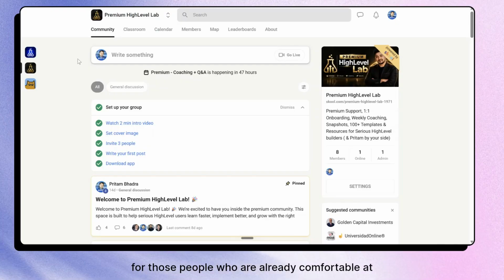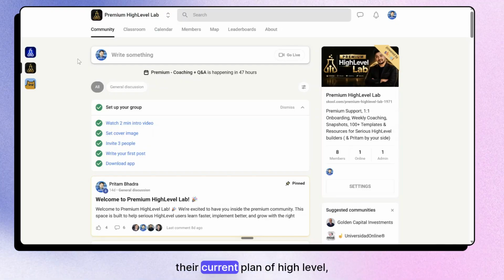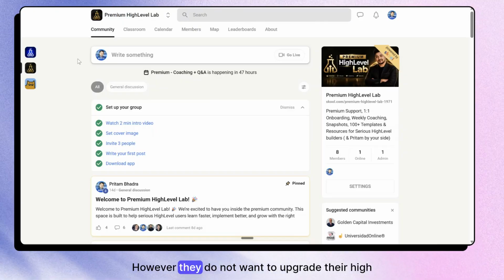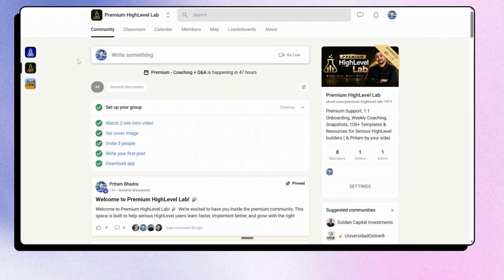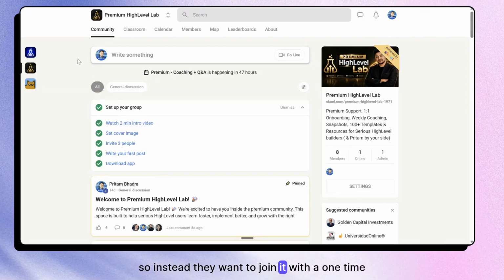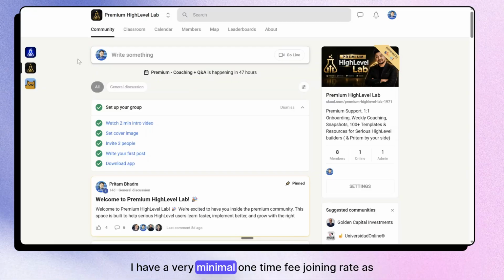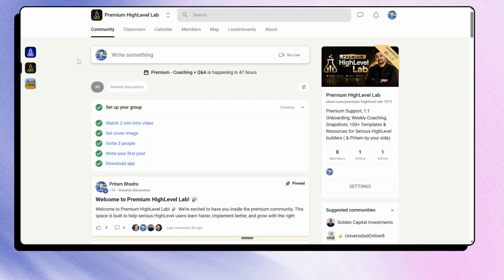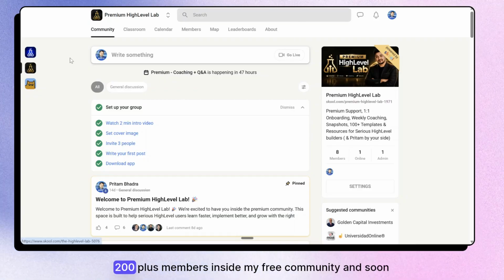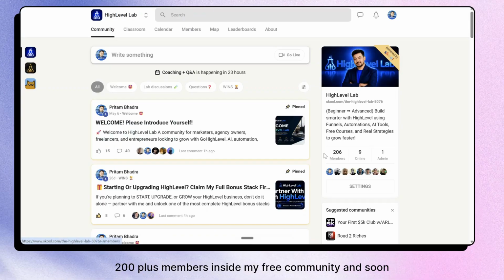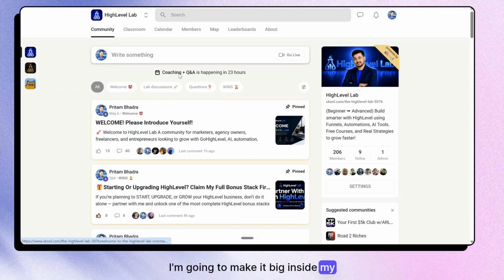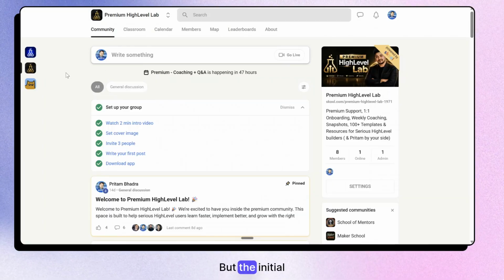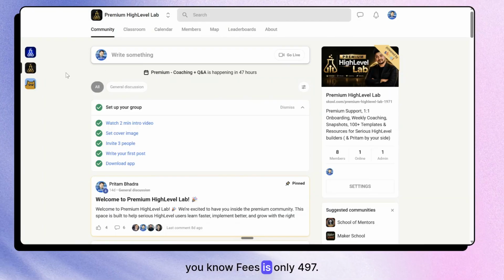All right, for those people who are already comfortable at their current plan of High Level, let's say at 97, 297, or even 497, and do not want to upgrade their account, they can instead join with a one time fee. I have a very minimal one time joining rate as of now since we are just starting out, even though we already have 200 plus members inside my free community, and soon I'm going to make it big inside my premium community as well. But the initial fee is only 497.